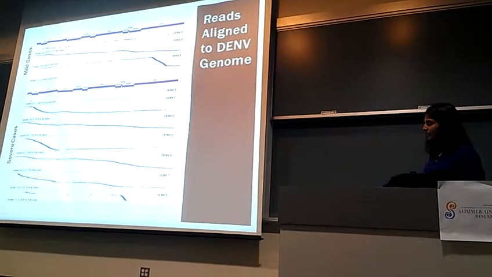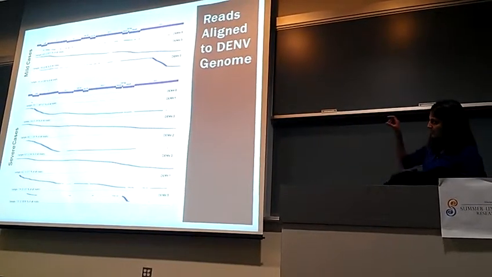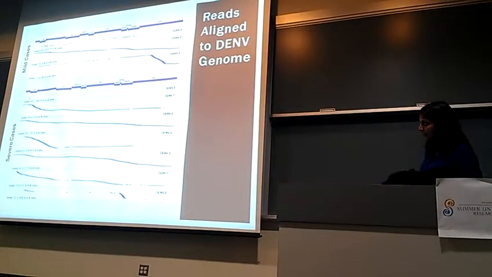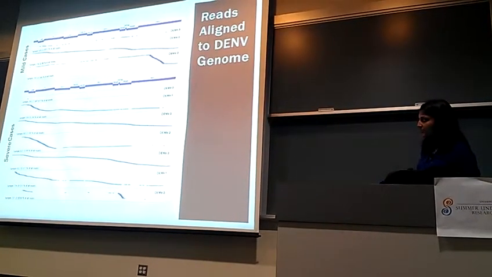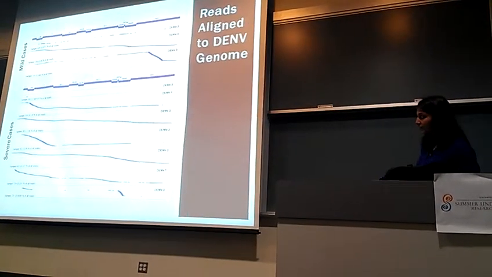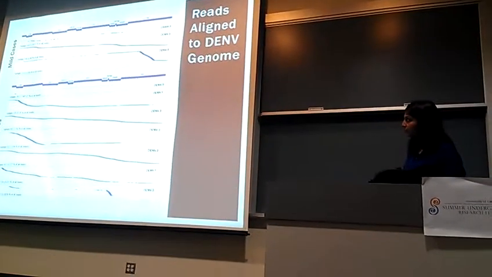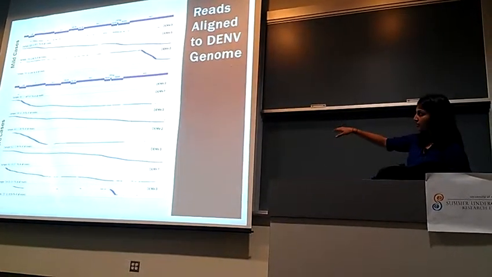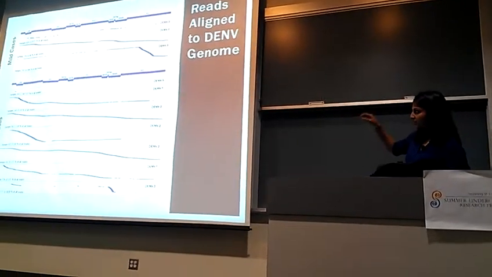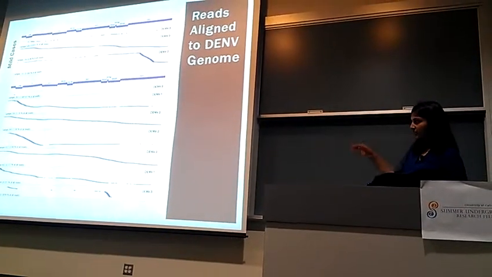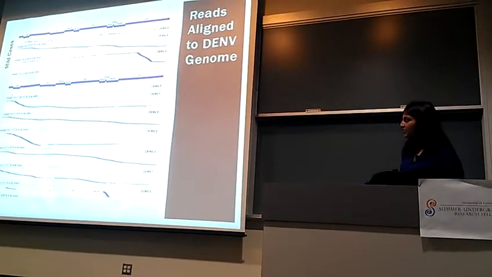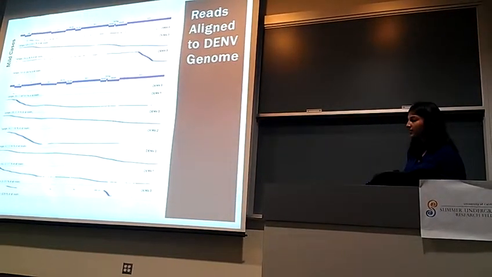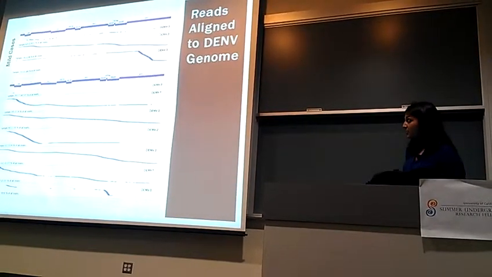And lastly, we also wanted to see where the dengue reads in each sample map to the dengue virus genome. Each sample is separated by a red line, and the top chunk represents the 3 mild cases with dengue reads, whereas the bottom chunk represents the 7 severe samples with dengue reads. If you consider the entire stretch of the screen to be the dengue virus genome, each dash or line means that that particular area of the genome is represented by a read in the sample. As you can see, there is pretty good coverage of the entire dengue viral genome, especially in the shock cases.